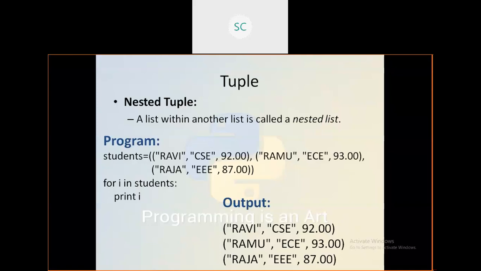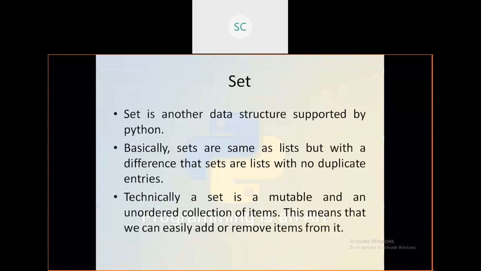you have the set here. See the small difference from one sequence to another sequence. Here a set is similar to a list, but it won't allow duplicate values. In mathematics also, if you take any set, that set consists only of unique values.